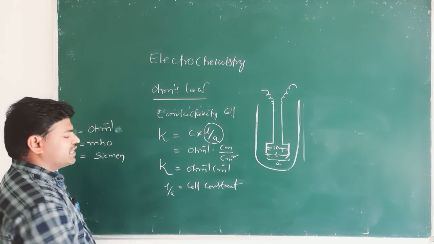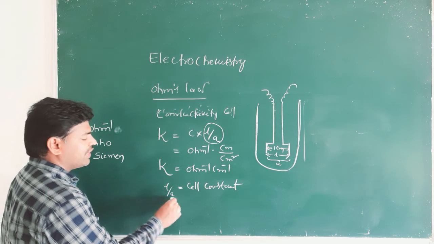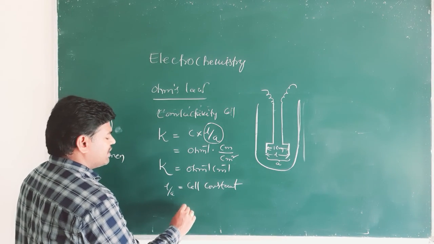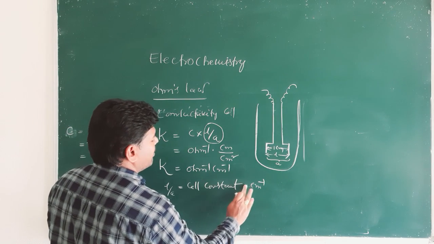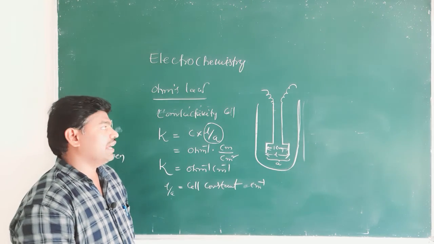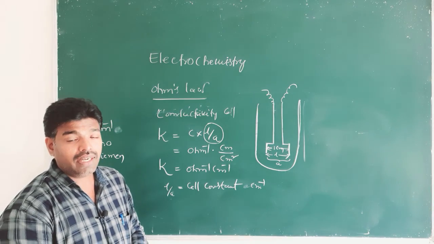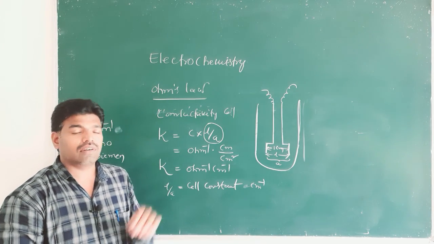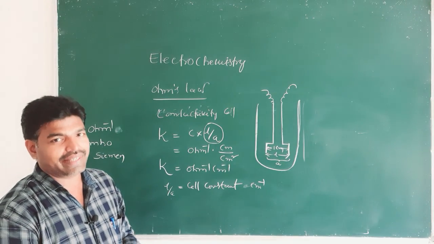Its units are inverse centimeter, because from centimeter and centimeter square we get the units of inverse centimeter. Now we shall go through the effect of dilution on conductance.